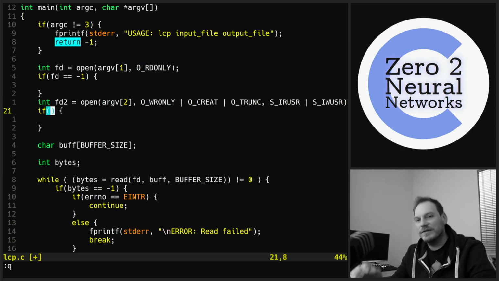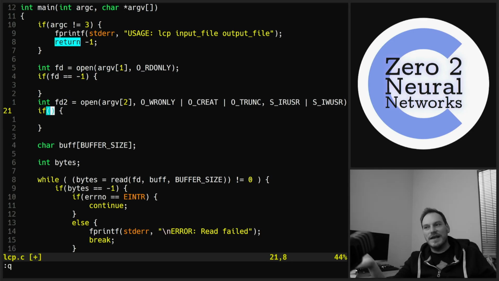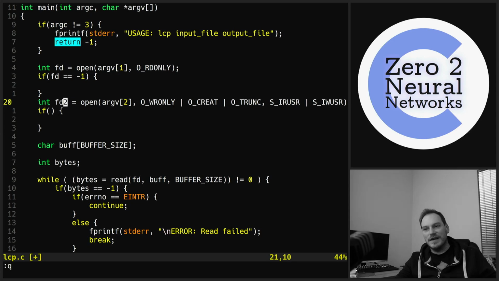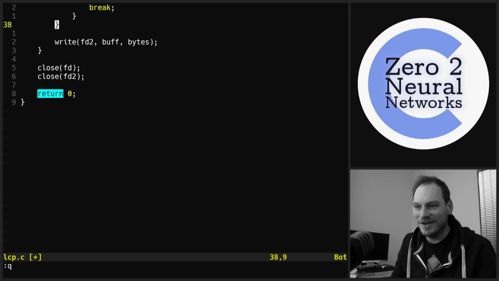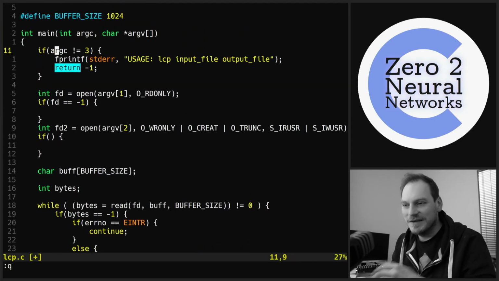We have some reserved cases for file descriptors. We've already encountered standard output, and we've got standard input and standard error. So standard in is 0, standard output is 1, standard error is 2. They are file descriptors that every process has. We can close them and then not be able to use them anymore. We can run a close on the standard out down here if we want, which would be a very unusual thing to do. So we need to handle these errors.